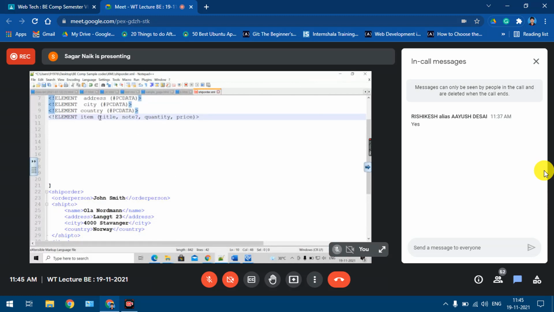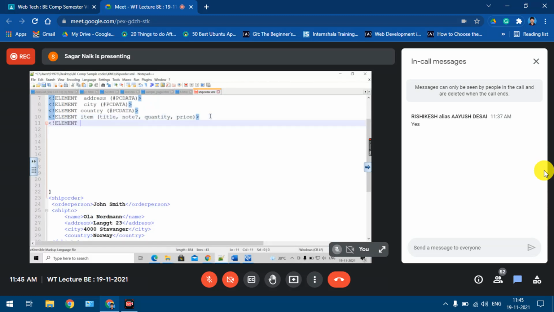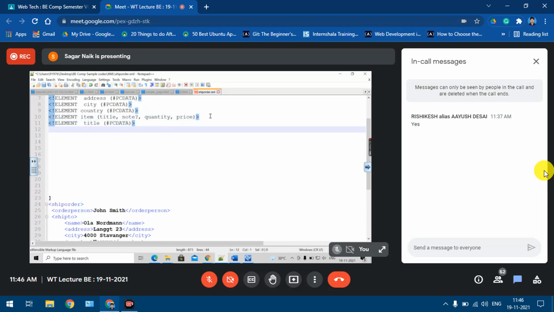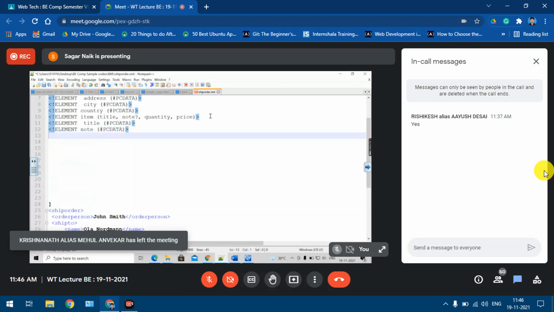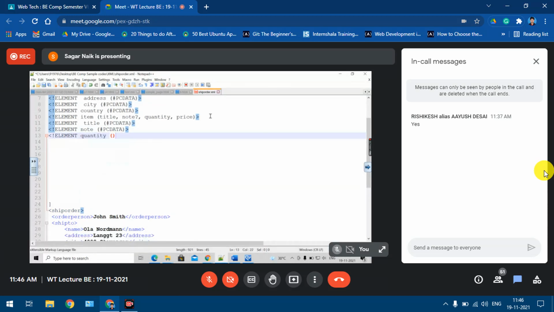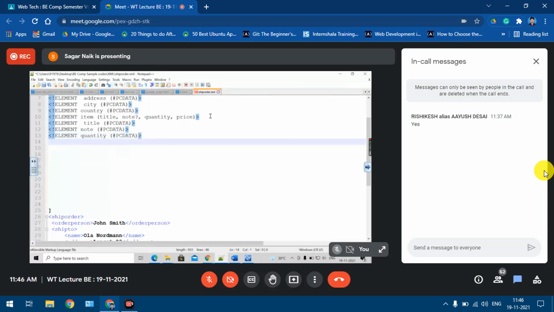Okay, then again each element I'll have to define. Right. So what is the first element? Title. All these 4 elements are simple elements, right? Okay, so I just say PC data for all the elements. Then what? Note. Okay, then quantity. And then price. Okay, so I defined these elements also: title, note, quantity and price, right?